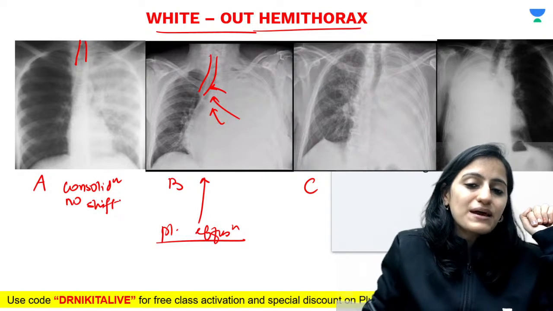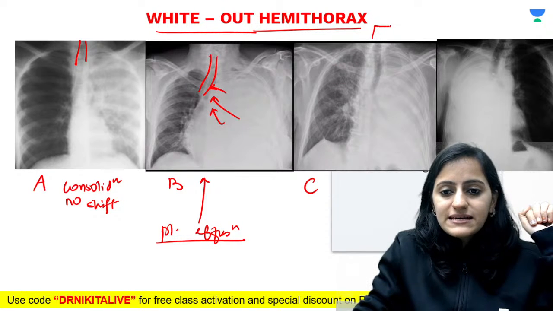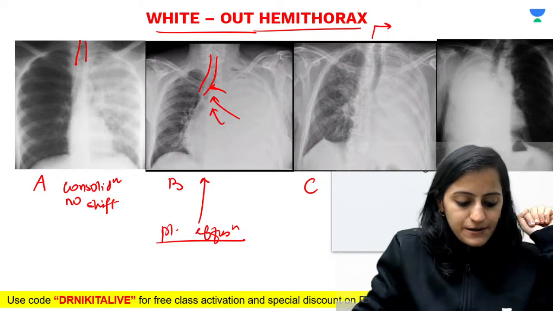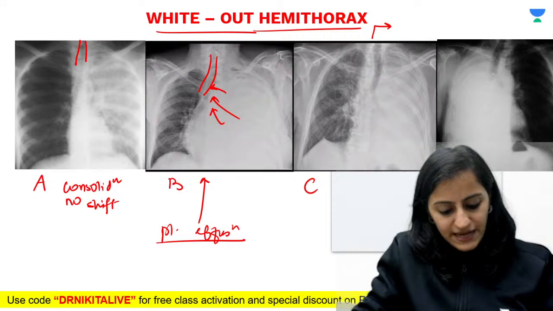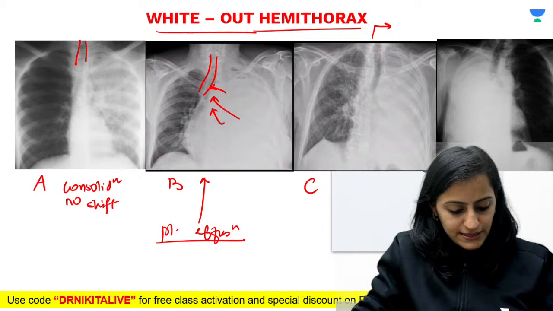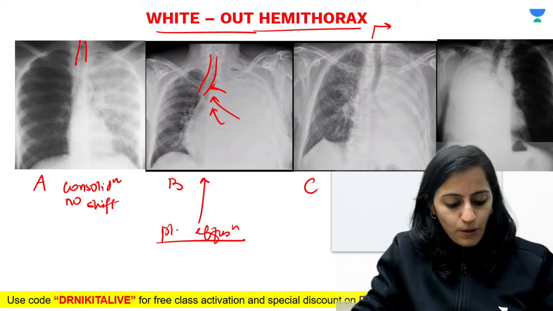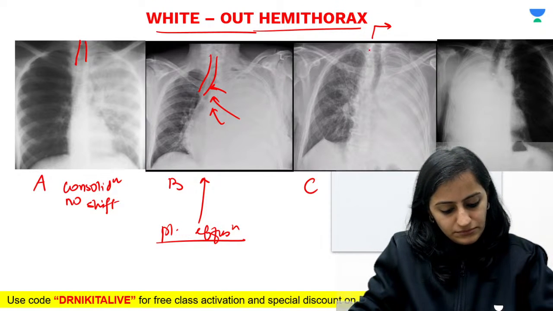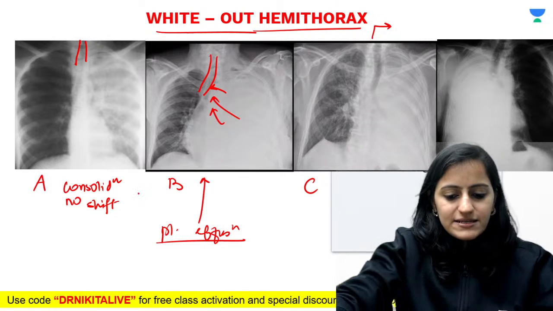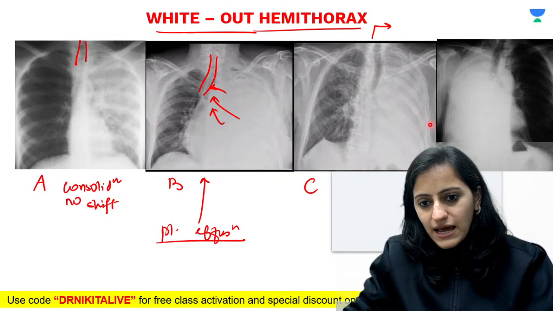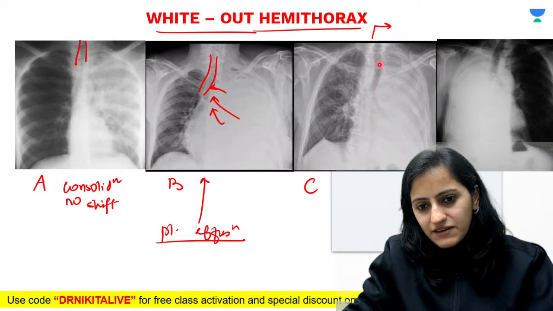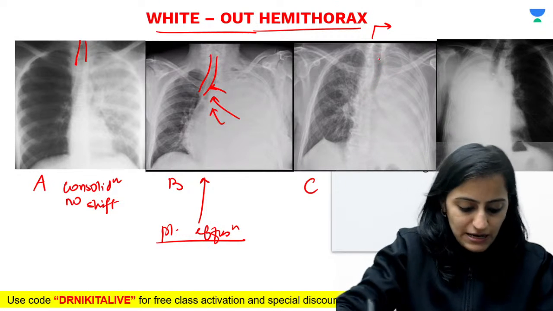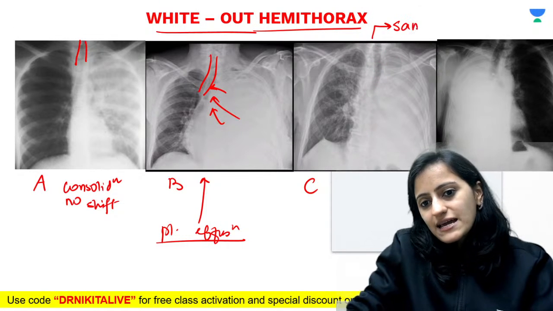If you look at image C, tell me where is the shift of the trachea? Same side or opposite side as compared to the whiteout hemithorax? You can see that this is the whiteout hemithorax. You can see the trachea is deviated to the same side. So that means it is same sided deviation.